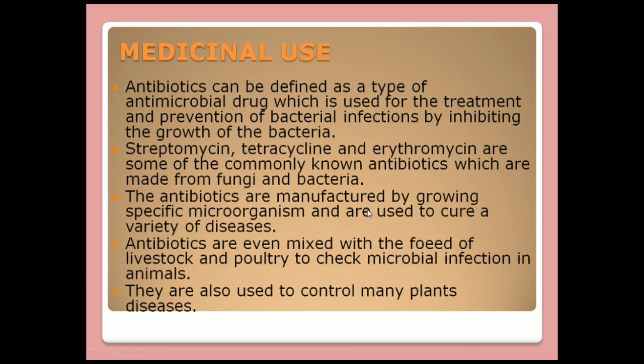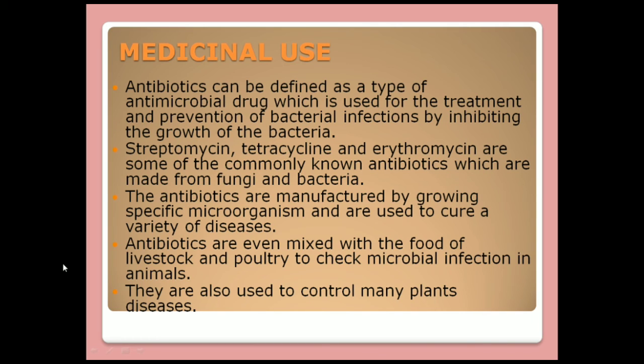The antibiotics are manufactured by growing specific microorganisms and are used to cure a variety of diseases. So how are they made? They are made by growing specific microorganisms and are used to cure a variety of diseases. This way the antibiotics are being manufactured. Antibiotics are even mixed with the food of livestock and poultry to check microbial infection in animals. They are also used to control many plant diseases.